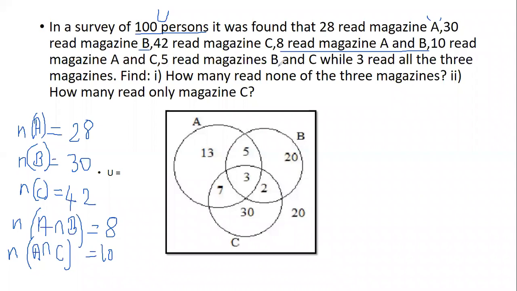Then 5 read magazine B and C. So we have A intersection B, A intersection C, and B intersection C. While 3 read all the 3 magazines, so this is nothing but n of A intersection B intersection C. Did you all understand the question until here?